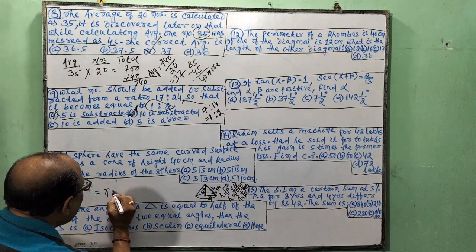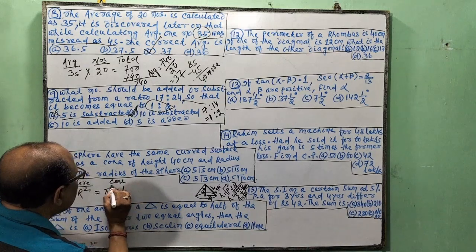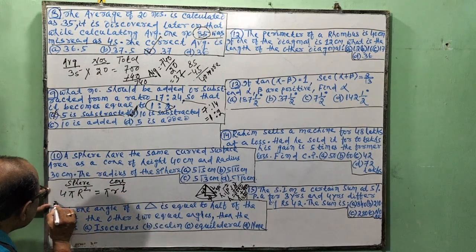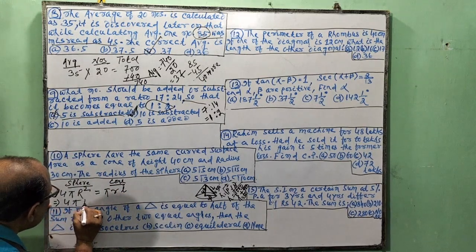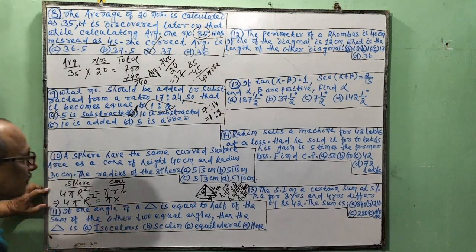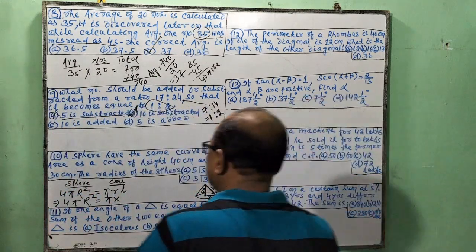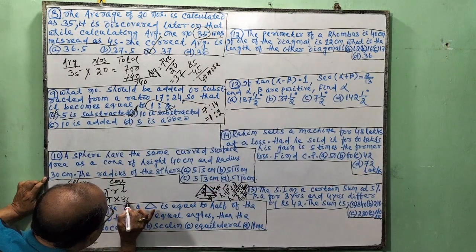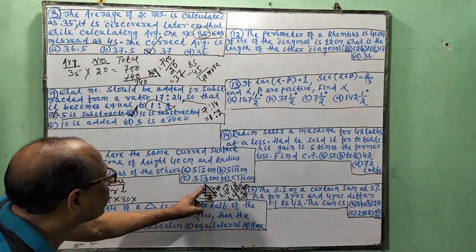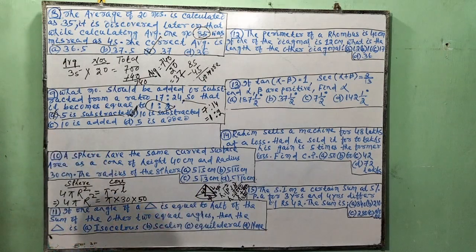Pi r L. So 4 pi r square is equal to pi into r. Find r. It is 30. And L is 50. L is the slant height. Very much clear, I have discussed before in before class.